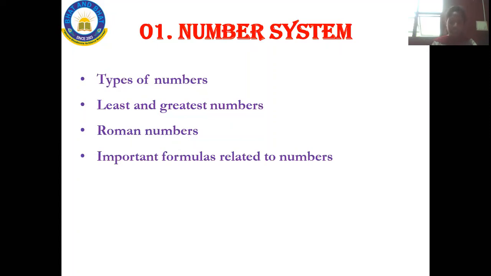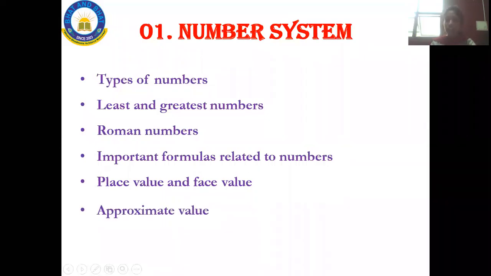Fine. Next, what will we be having? We'll be having place value and face value. What is this place value and what is this face value? There is a difference between place value and face value. Place value is the value of a digit according to its position. Say for example, if I have 10, 20, or 1000, what is in the hundreds place?